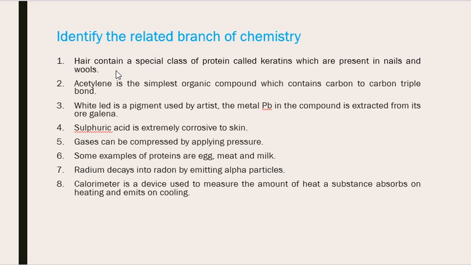What are the key words in the statement? The key words here: proteins, nails and wool. Nails and wool, all three things belong to living things, and we are discussing a chemical, protein. So living things and chemical, so it will be biochemistry.